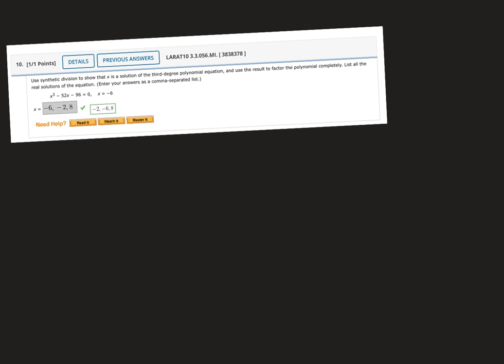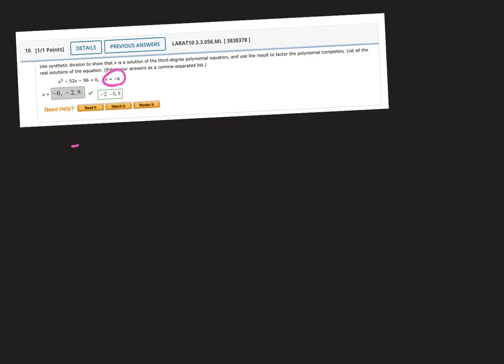And then this is 10. Use synthetic division to show x is the solution of the third degree polynomial. So this is the same kind of question as the last one. Because it's x equals -6, the negative stays on the 6 on the outside. And then this would be a 1x to the third. There's no x squared, so 0, -52, -96.